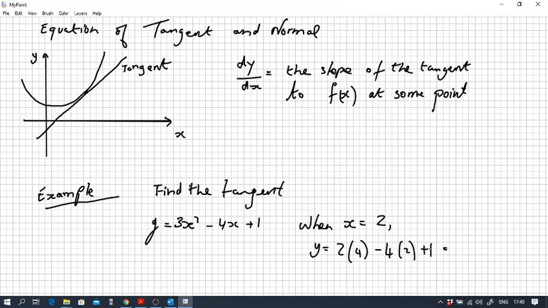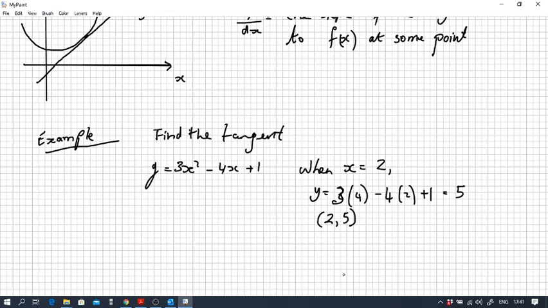So it's 3 times 4 is 12, minus 4 times 2 is 8, plus 1. So it's 12 minus 8 plus 1, which is 5. So the point we're looking to find the tangent at is the point (2, 5).